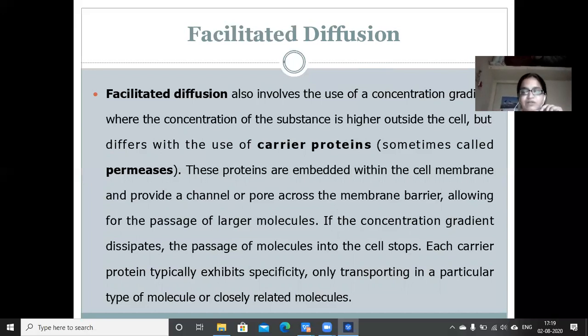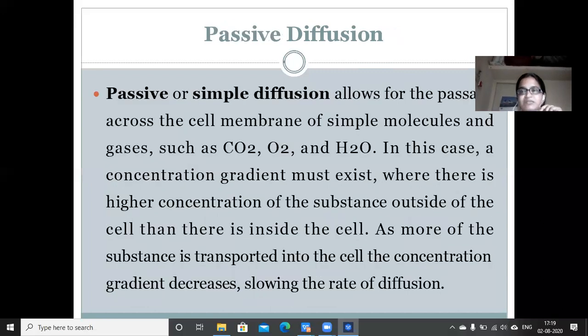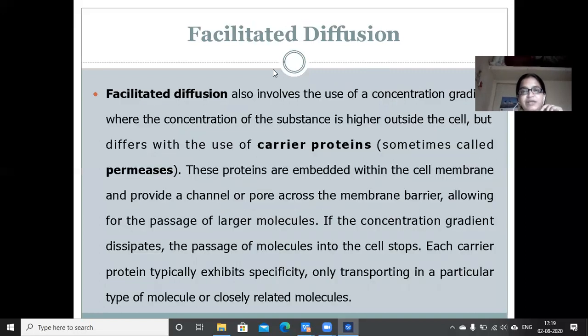Even in the last mechanism, passive diffusion, we saw the same process: movement of molecules from higher concentration to lower concentration, but it occurred without any force or helping molecules. Here in facilitated diffusion, there are some structures which help in this process. So let us see this process in detail.